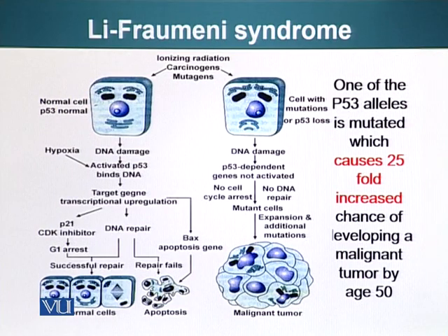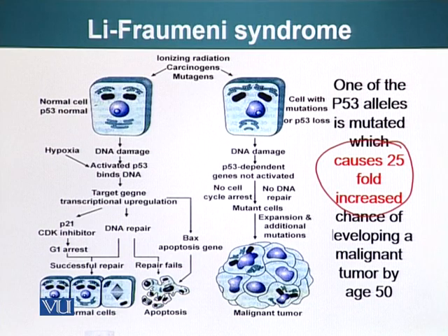I've told you that p53 is a very important gene and mutation in it can cause cancers. Here I will give you an example of one of these diseases. Li-Fraumeni syndrome, for example. One of the p53 alleles is mutated, which causes a 25-fold increase, 25 times the chance of developing a malignant tumor by age 50.